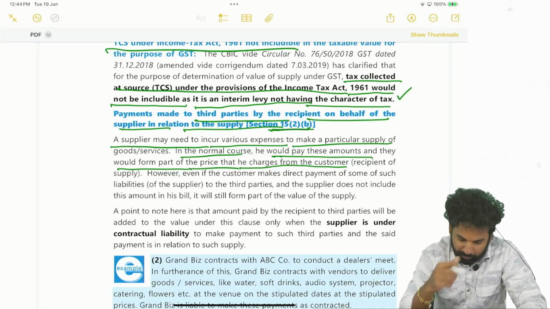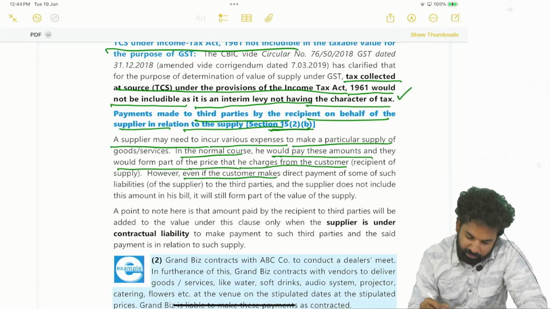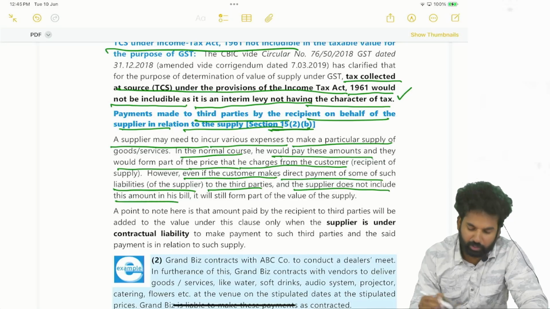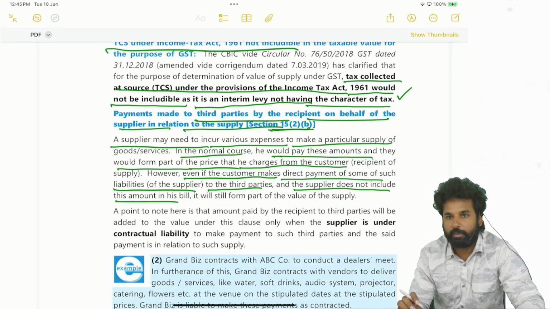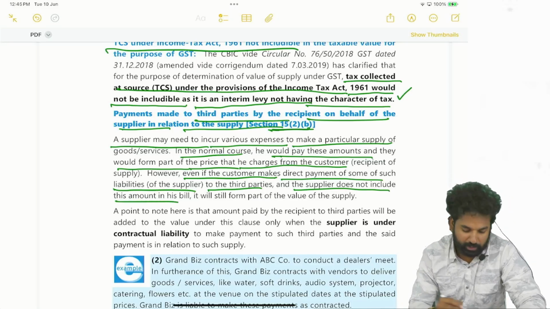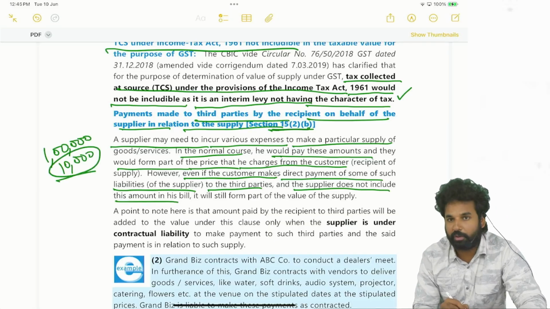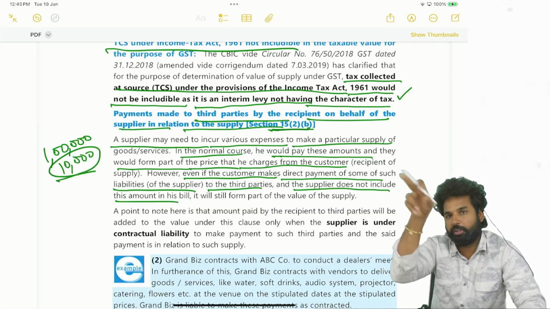But what is happening here is, if the customer makes a direct payment of such liabilities of the supplier to the third parties, and the supplier does not include this amount in the bill. See, 1 lakh is the value, 10,000 is the packing cost, but this 10,000 rupees packing cost has been paid by the recipient directly to the third party.